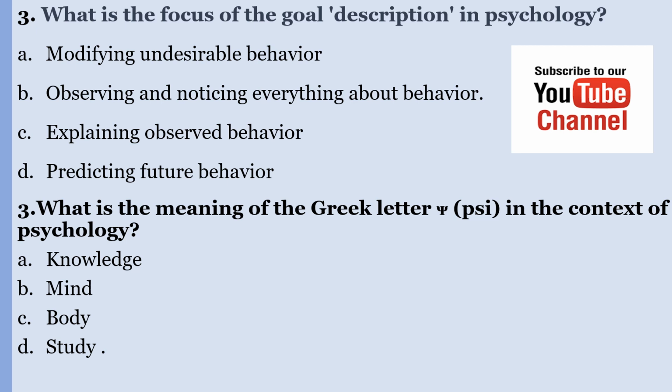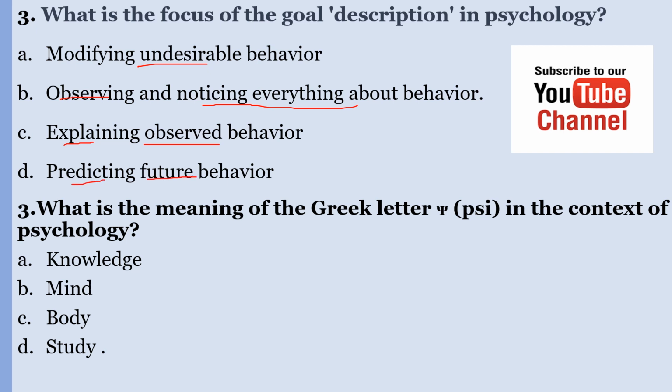Number three, what is the focus of the goal description in psychology? A, modifying undesirable behavior. B, observing and noticing everything about the behavior. C, explaining observed behavior. D, predict future behavior.